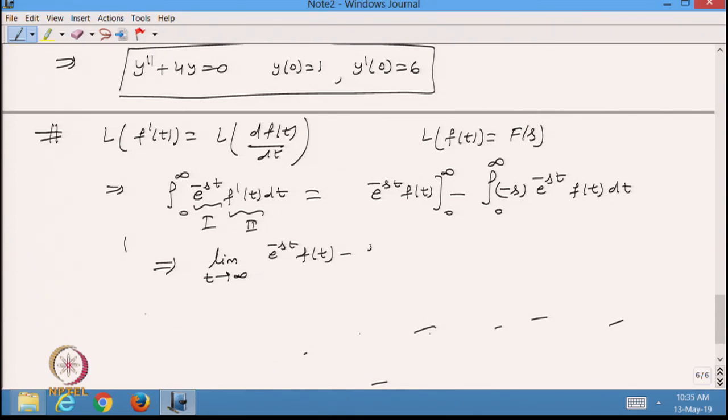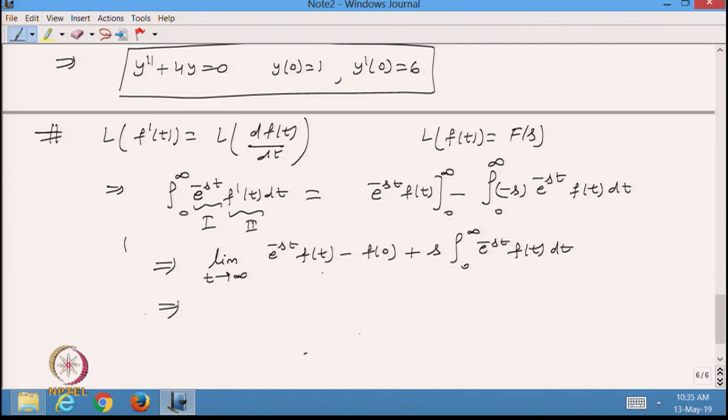So, minus f(0), because at 0 the exponential value will be 1, plus, and from here I can take s outside. So, this will be s times the integral from 0 to infinity of e^(-st) f(t) dt, right. So, this is the integration we are able to solve.